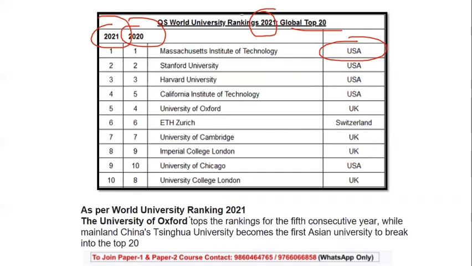As per the world ranking 2021, the University of Oxford tops the ranking for the fifth consecutive year, while mainland China's Tsinghua University, sorry, becomes the first Asian university to break into the top 20. So this is the world university ranking, just keep this in mind. These figures, as I said, you have to prepare, though you are watching the revision video lecture, you have to prepare your handbook where you can revise these things on the last day also.